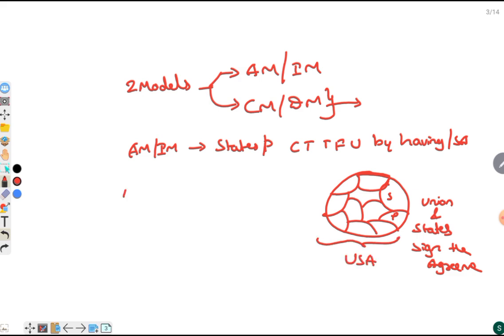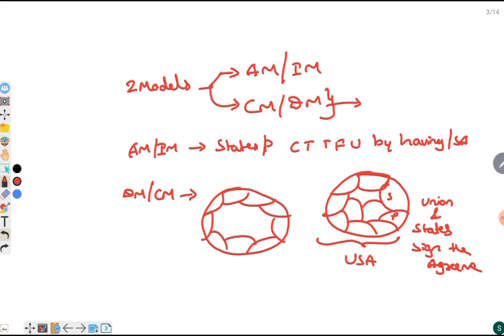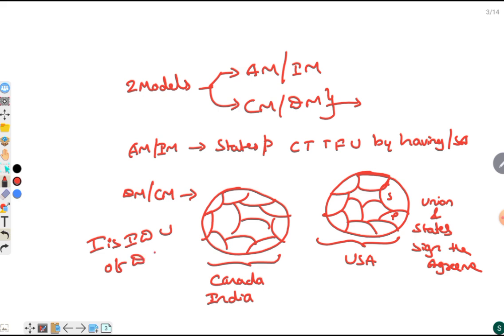Whereas the disintegration model or Canadian model says that there is a union, and from the union the states are carved out, and this model is followed by Canada and also by India. Hence we can say that India is an indestructible union of destructible states because the union is strong and we cannot alter the union, but we can alter the states.